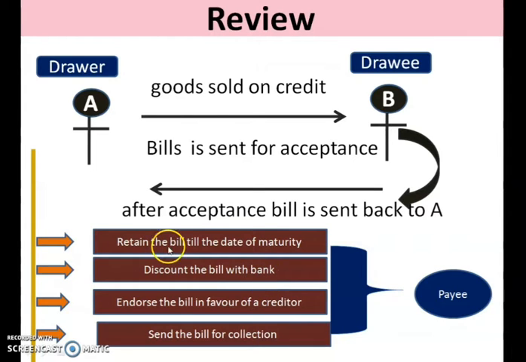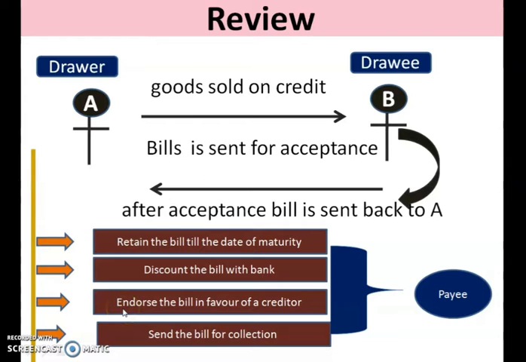That means the bill which is with the drawer presently can be given to the bank and converted into cash immediately. On the maturity date, it is the bank who will be collecting the money of the bill from the drawee.